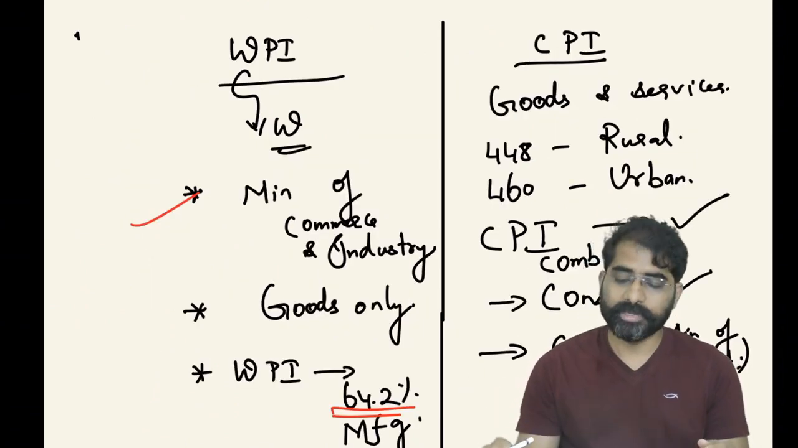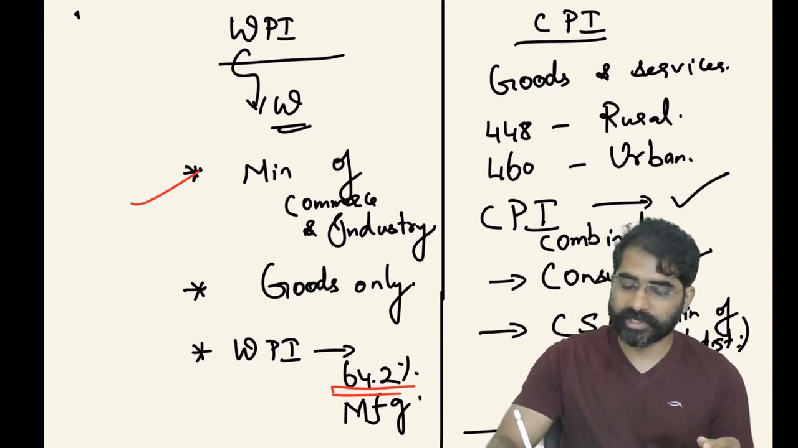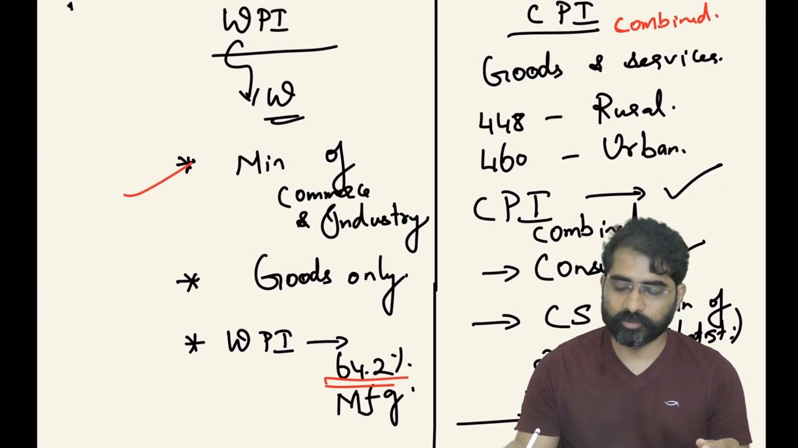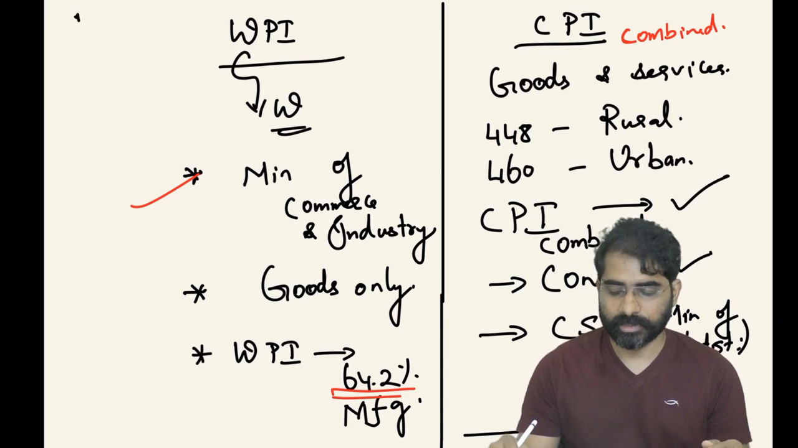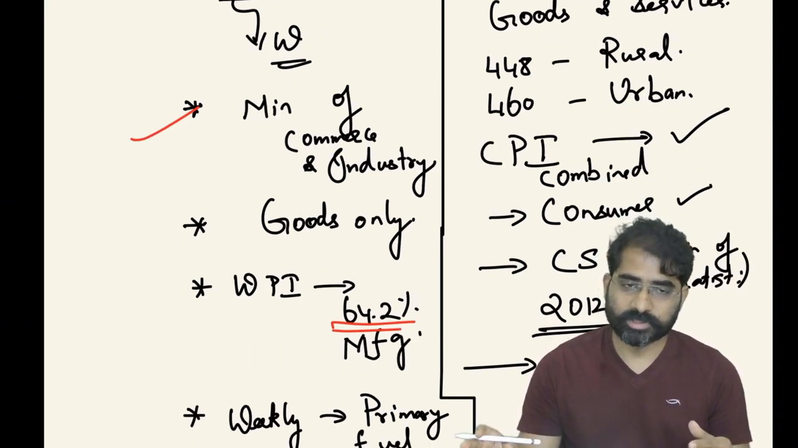Coming to CPI, or the consumer price index. For policy making, currently RBI is using CPI combined, that is CPI urban plus CPI rural. In the CPI combined you have goods and services, not just goods alone. You have 448 items for rural and 460 for urban. So you have both goods as well as services.